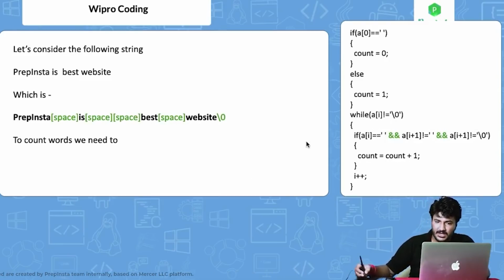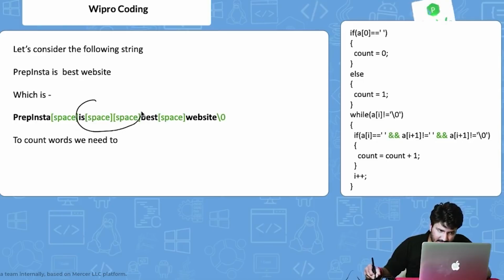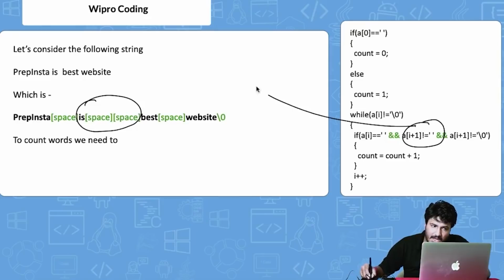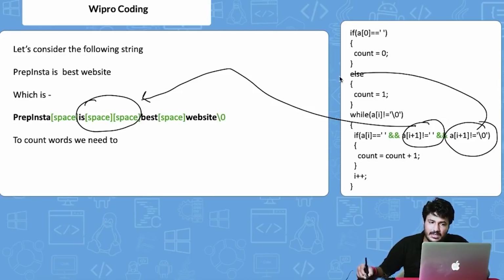So the most important part here was this particular thing, right? This particular code was able to handle the situation if there are multiple spaces. It would even handle if there are 3 spaces written. This particular condition is able to handle this particular area, right? Or if somebody manually writes backslash 0 and puts it there, right?